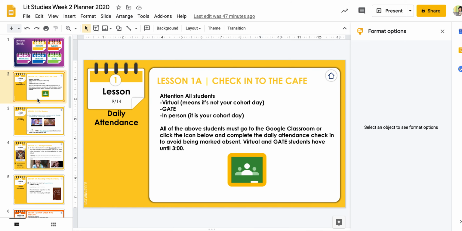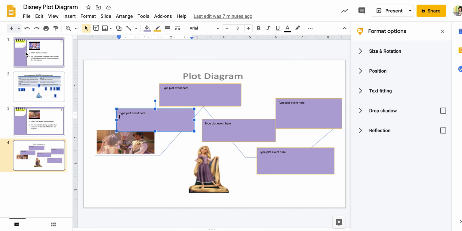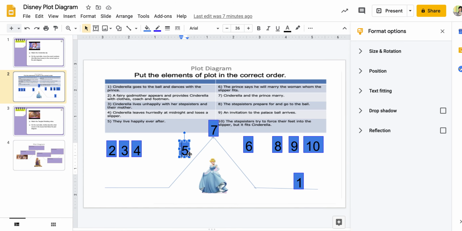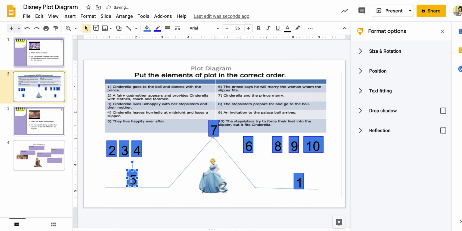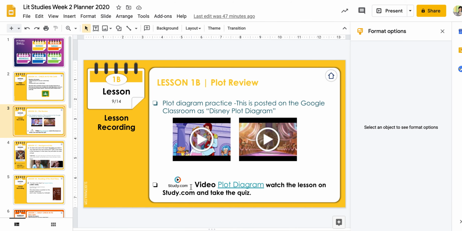Okay, so one more time, you do the check-in, you watch this video of Cinderella, and you go to the Google Classroom, and you go to this Disney plot diagram, right? And you move these little numbers to wherever they belong on the plot diagram. Then you have to do this study.com video where you learn about the plot. It's more of a refresher. There's 5 easy questions to go with it. That's 5 points. And then watch the Rapunzel video, which I believe is enjoyable.